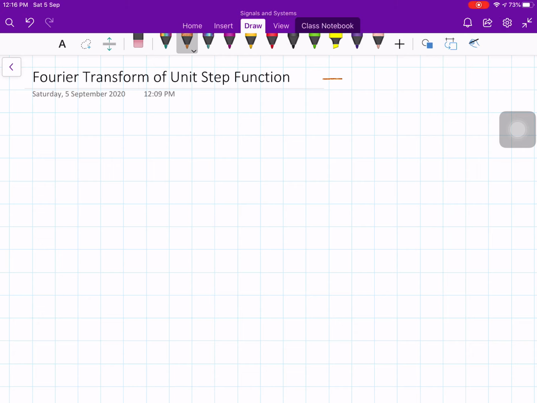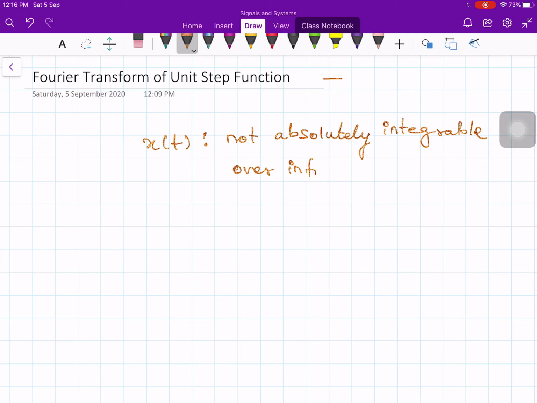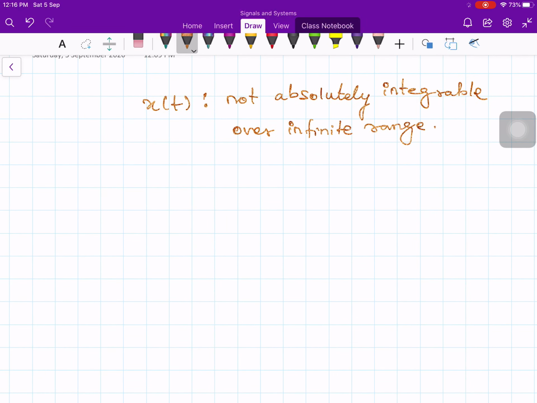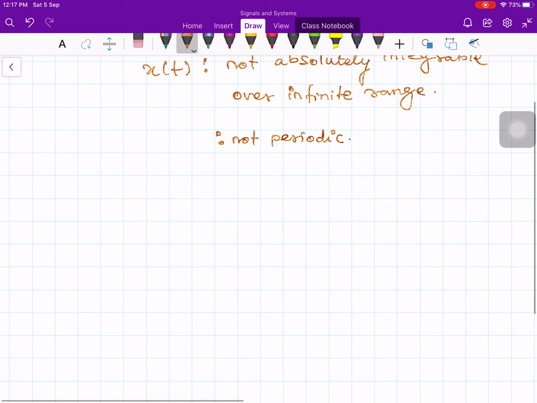Okay, now let us continue our discussion and derive some additional Fourier transforms of functions of time which are, once again, not absolutely integrable over an infinite range, but at the same time they are not periodic, like the cases we have just now considered in one of the previous lectures. So the example that we consider is the unit step function.